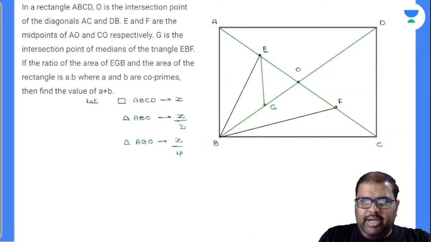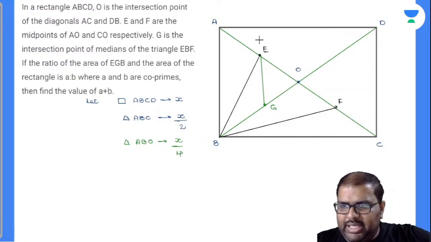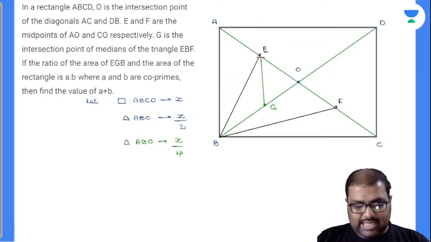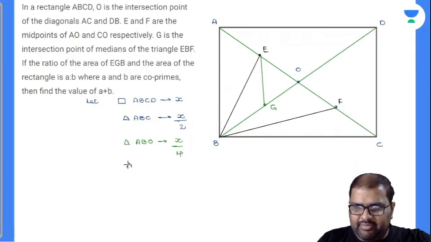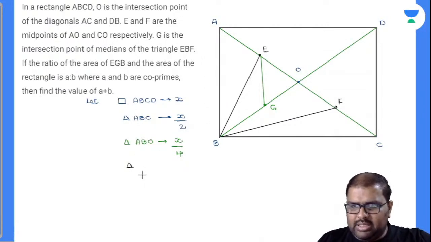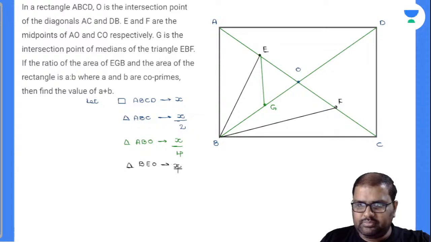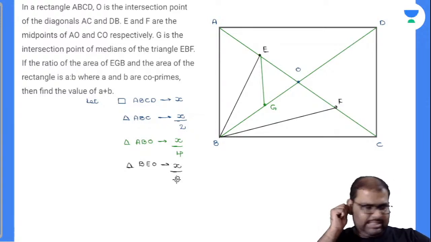Yes. And closely observe there, BE is nothing but the median of the triangle ABO. E is exactly the midpoint, which divides the base into two equal halves. So automatically a median will divide a triangle into two triangles of equal areas. Now closely observe triangle ABO. I will take down triangle BEO. Triangle BEO is how much? Is it X by 8? Yes, it is X by 8. Will you accept with me?